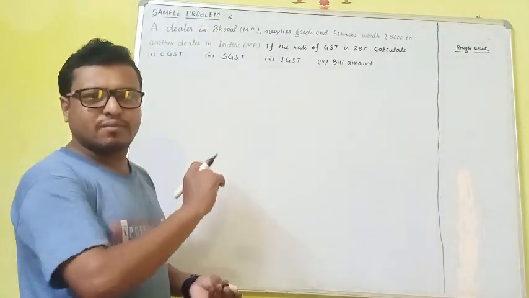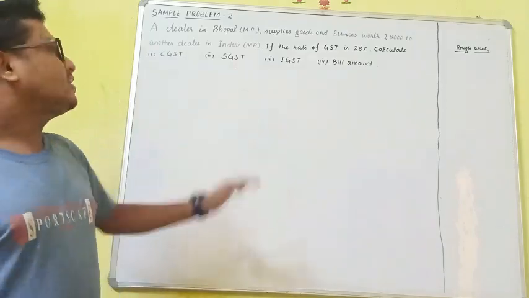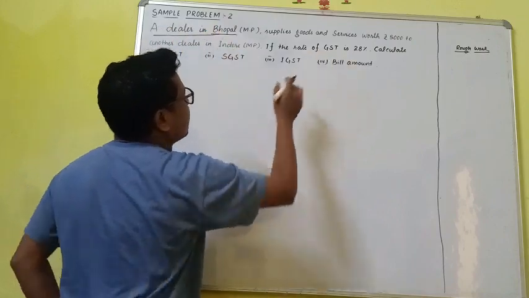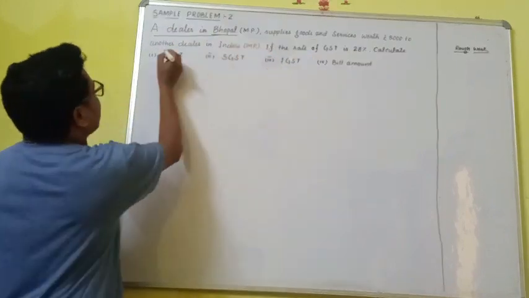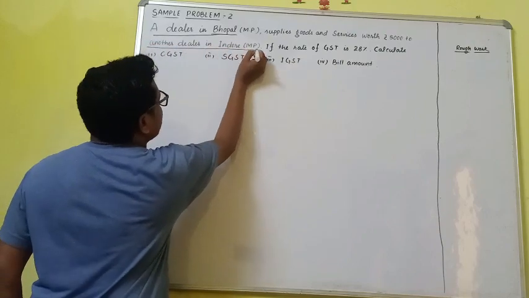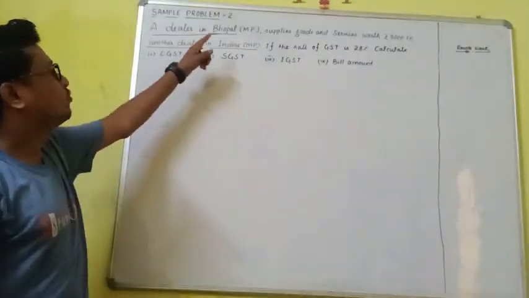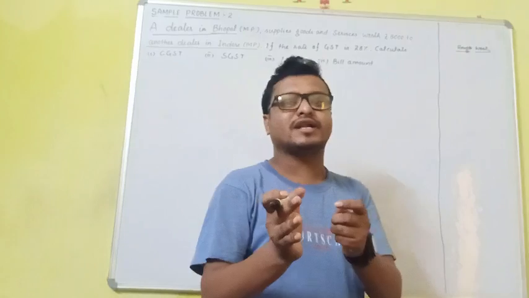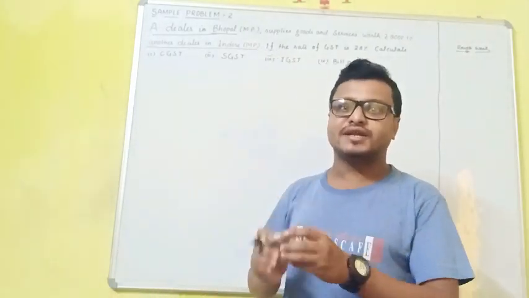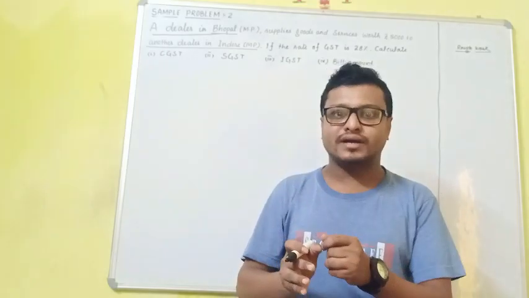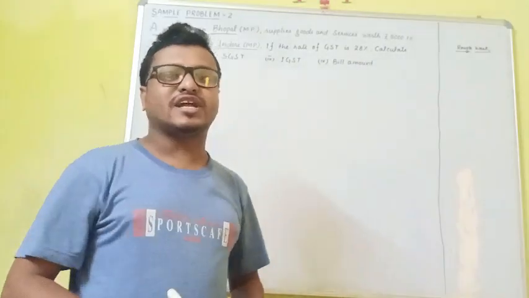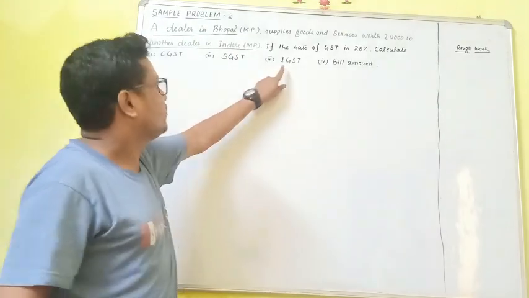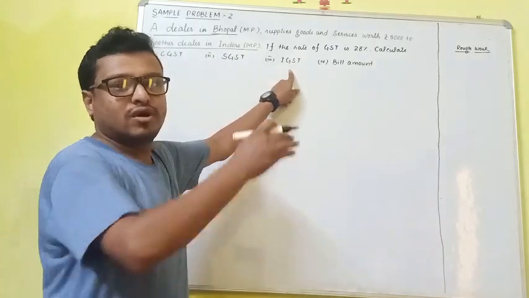So first thing, what you will mark here: a dealer in Bhopal supplies the goods worth 8,000 to another dealer in Indore. Bhopal and Indore both belong to Madhya Pradesh, so it is an intrastate transaction. That's why in case of an intrastate transaction we can calculate CGST and SGST. So there will be no IGST. So let us solve it.